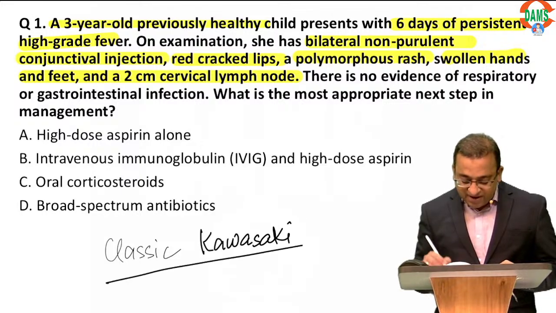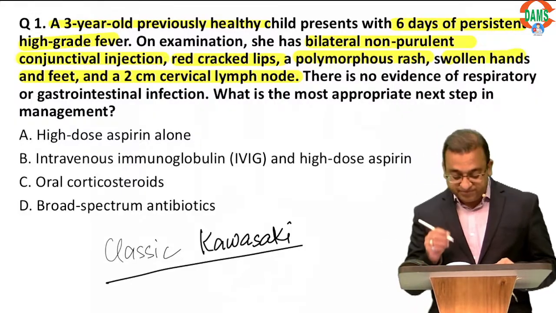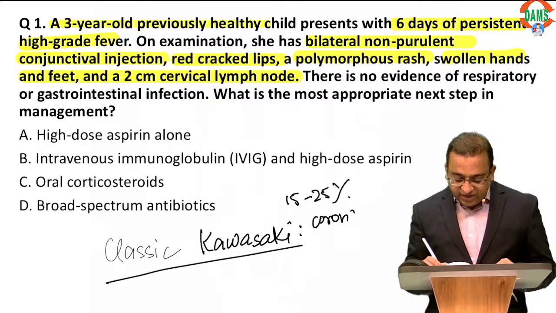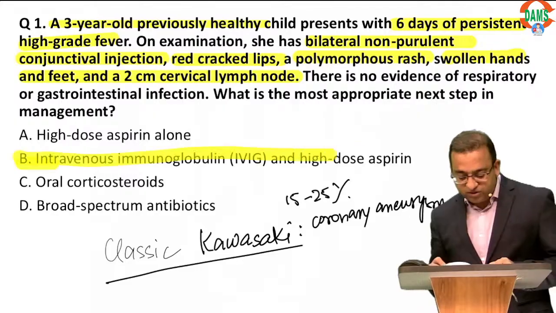Now the problem in Kawasaki is that these children can get coronary artery aneurysms. Almost 15 to 25% according to OPGI textbook can have coronary artery aneurysms. So the drug of choice, and all of you are right, is giving high dose aspirin and IVIG.